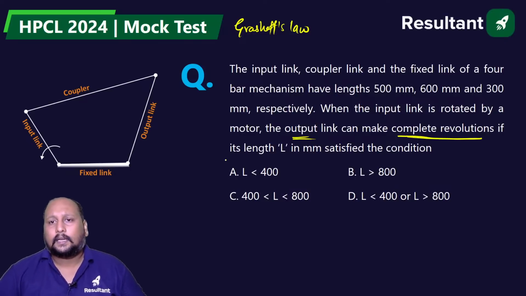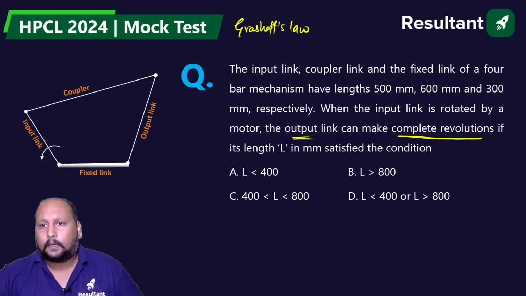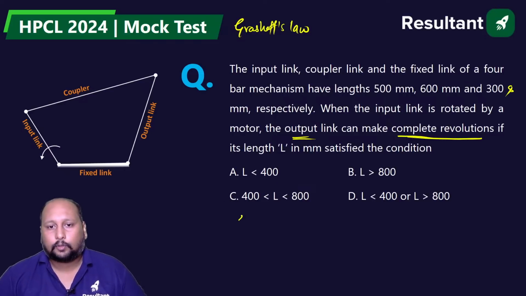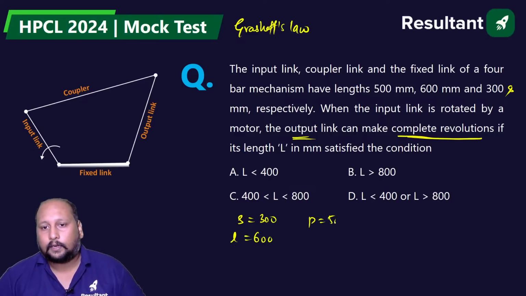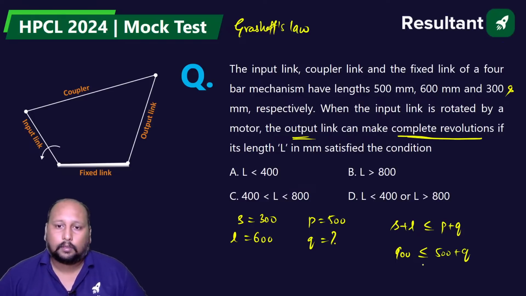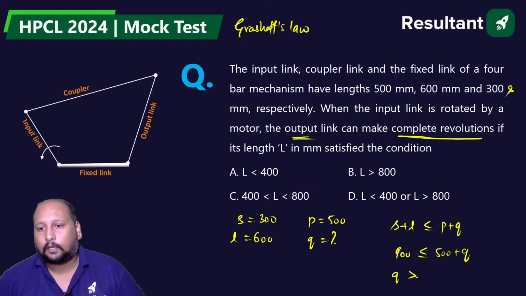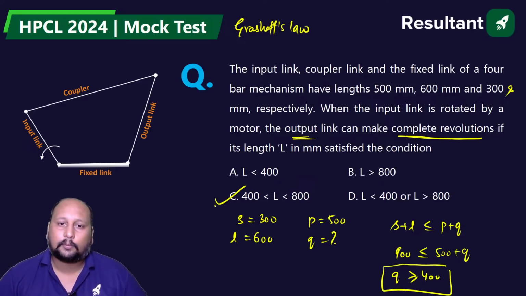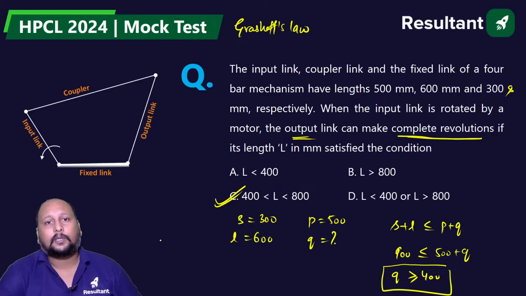It's quite easy. They are saying that this is the shortest link, right? So shortest is 300, the longest is 600, P is 500, Q we need to calculate. So S plus L should be less than or equal to P plus Q. So 900 is less than or equal to 500 plus Q. Q should be greater than or equal to 400, and there is only one option, option C, as the correct answer.